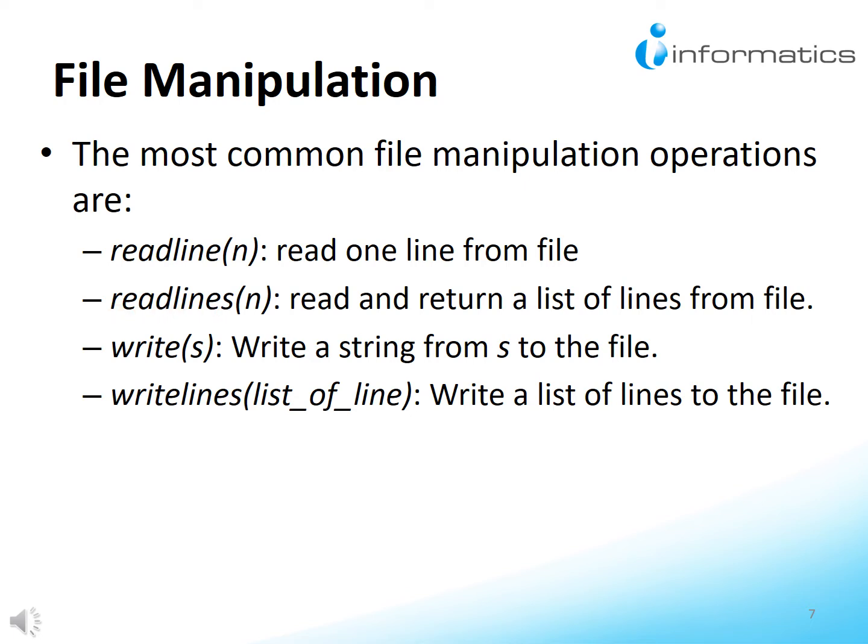Readlines, n. Read many lines from a file. The parameter n specifies the maximum number of lines to be returned to the caller. The function returns the lines, capped at n lines, as a list of strings to the caller. By default n equals -1, indicating that all lines are returned as a list. Write, s. Write the string s to the file. The parameter s specifies the string to be written to the file. Writelines, list of lines. Write a list of lines to the file. The parameter, list of lines, specifies the list to be written to the file.